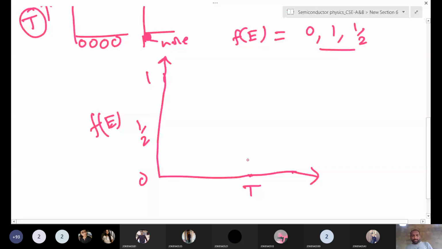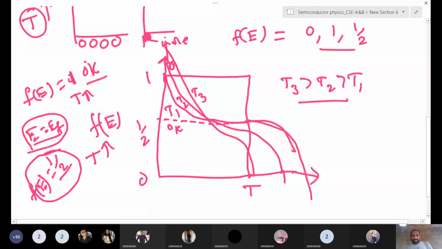So in the conduction band, the area is increasing, which means more electrons are filling the conduction band if you increase the temperature. That's why the area under the upper curve is increasing and the area under the lower curve is decreasing, right? So that is the meaning. It is very simple.